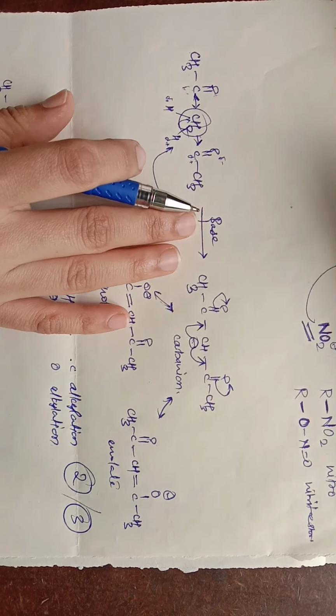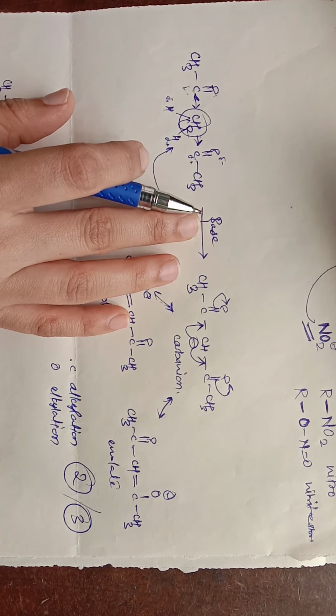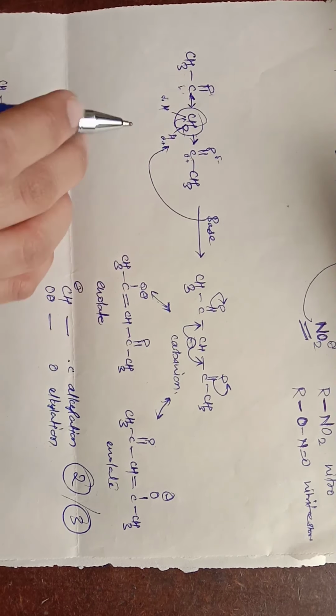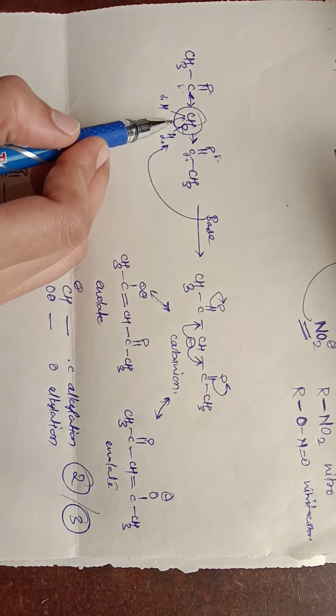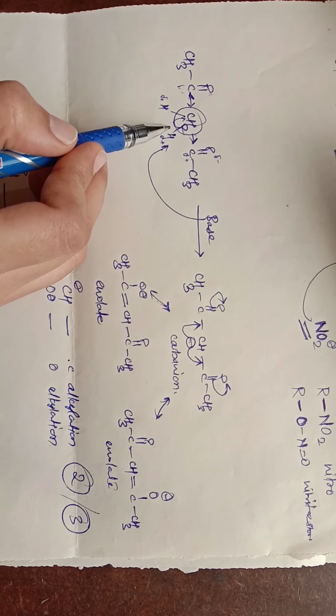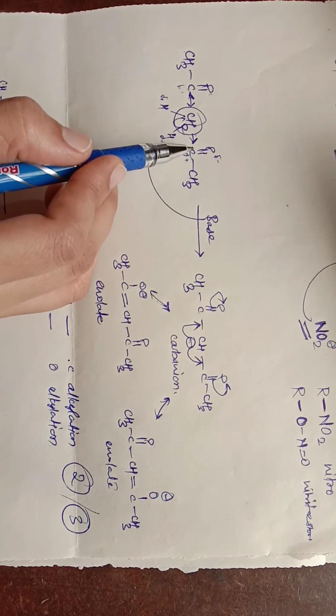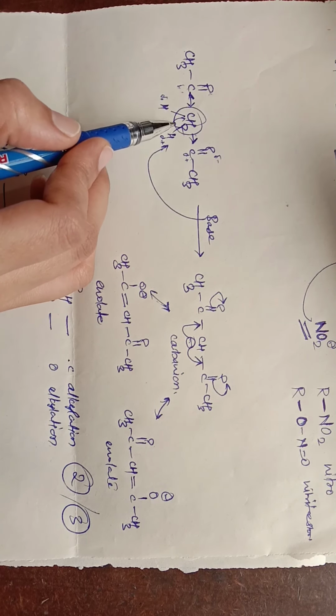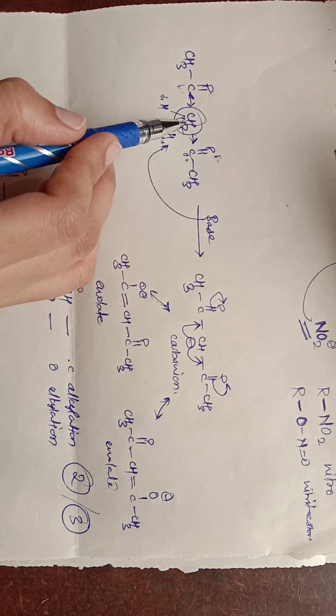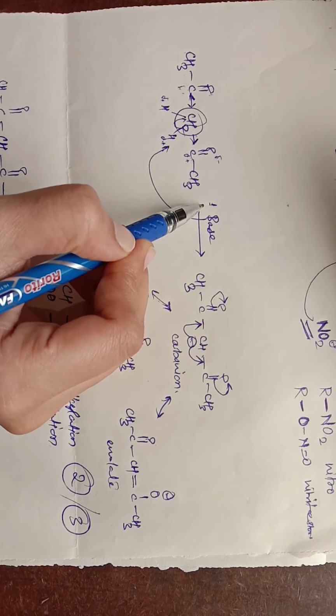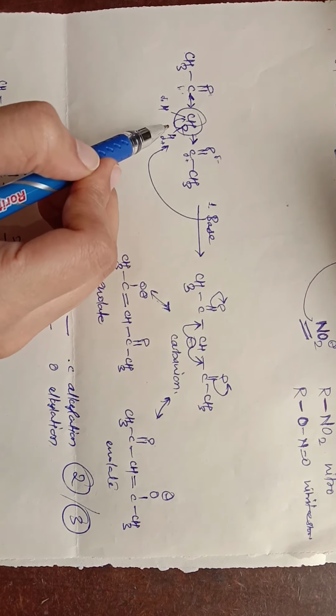When there was one equivalent of base, it easily abstracted this CH, because it is a more reactive or more acidic proton. The CH2 is flanked between these two electron withdrawing centers, so this one is more acidic. When there is one equivalent of base, it will first only abstract this proton.